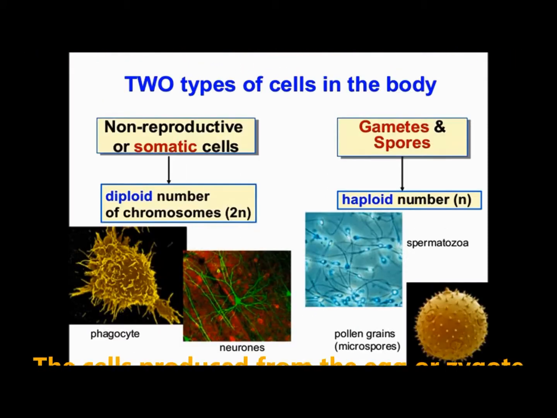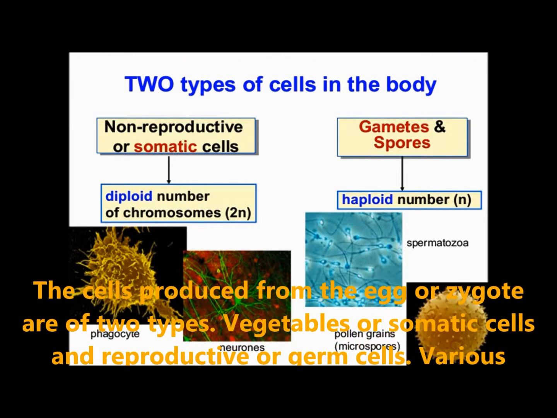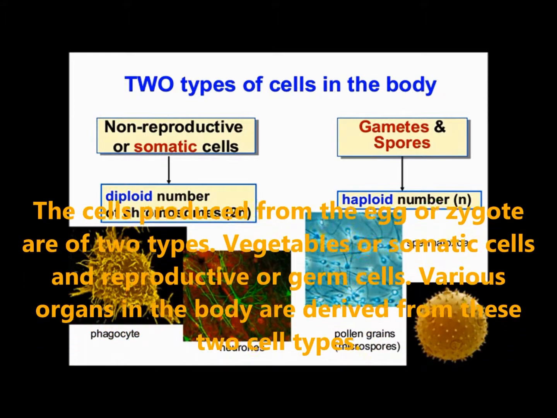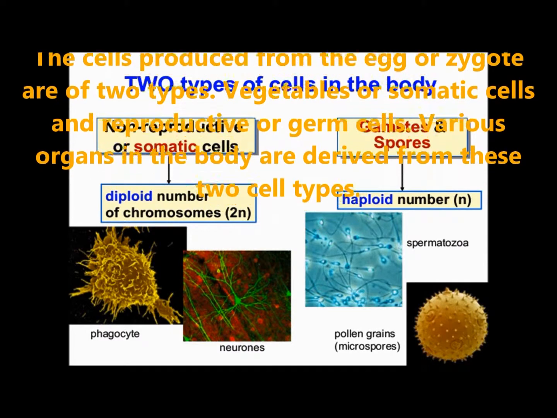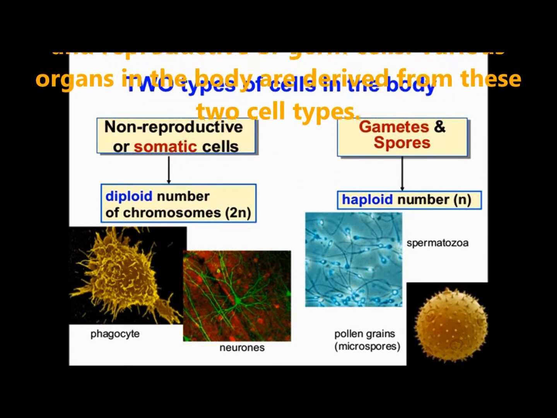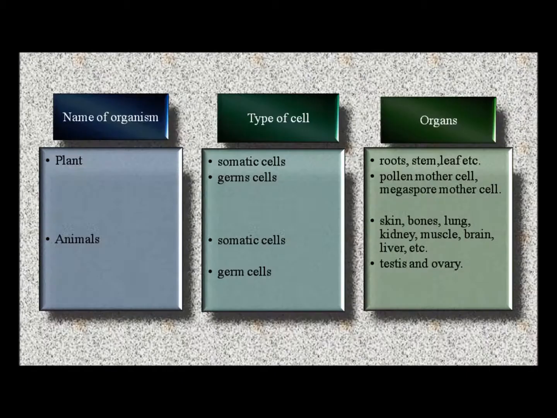The cells produced from the egg or zygote are of two types. They are vegetative or somatic cells and reproductive or germ cells. Various organs in the body are derived from these two types of cells. For example, plants have somatic and germ cells. In plants, somatic cells produce roots, stem, leaf, etc. In plants, germ cells produce pollen mother cell, megaspore mother cell, etc.